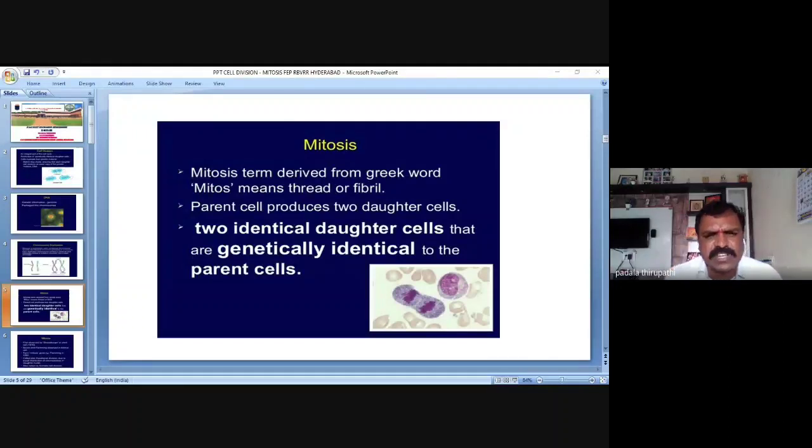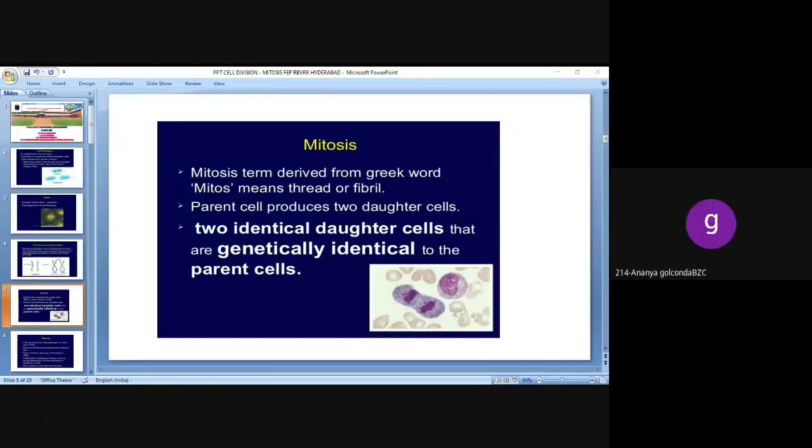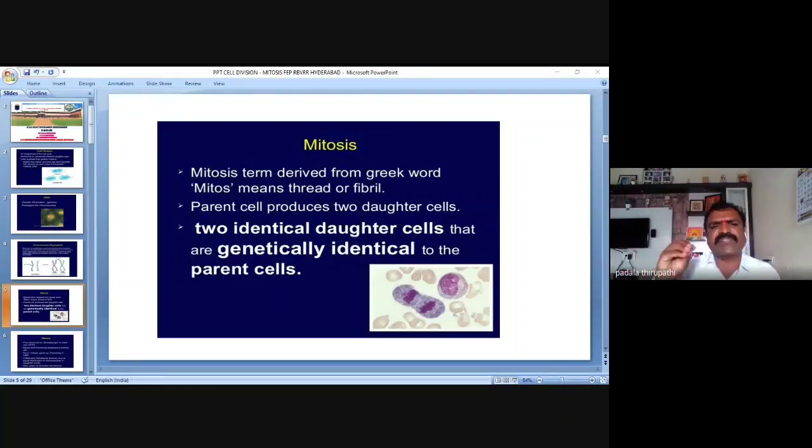Have you ever heard this term, mitosis? Yes, sir. In our previous classes, we heard some information related to mitosis and meiosis. Today's class, we are going to discuss it clearly. So what is the meaning of mitosis? The term mitosis is derived from a Greek word, which means thread or fibril.